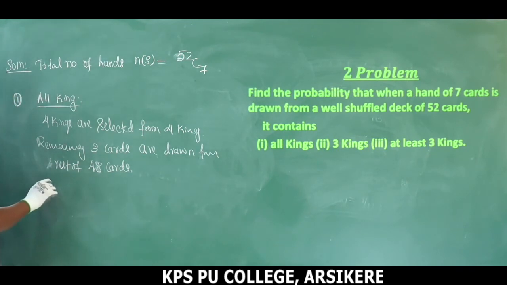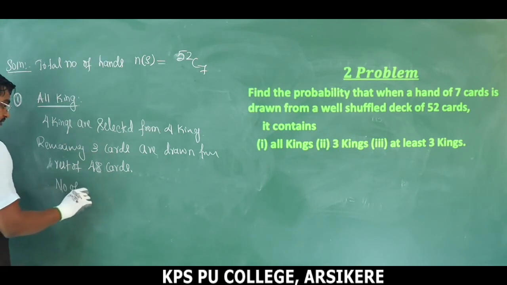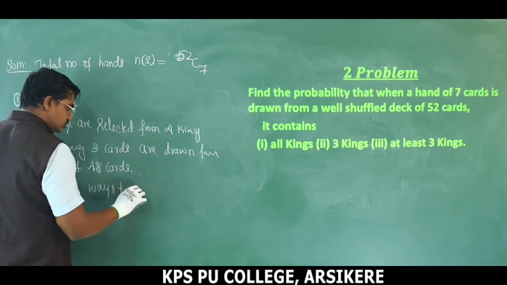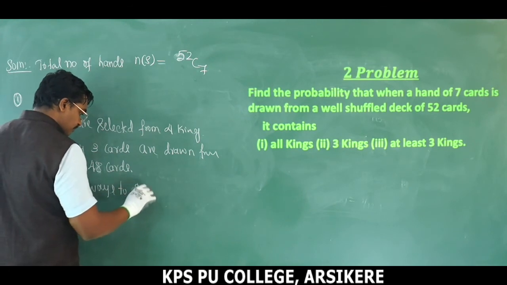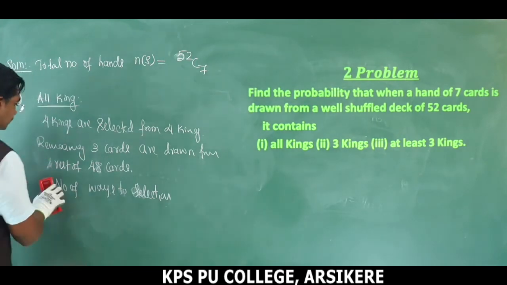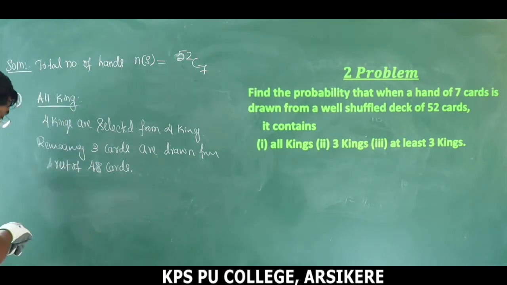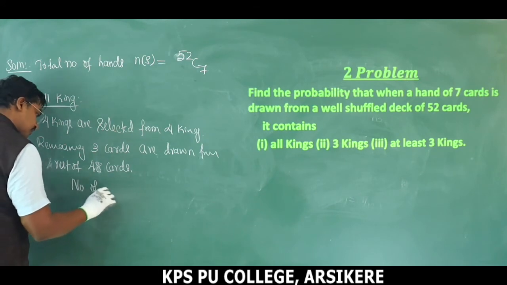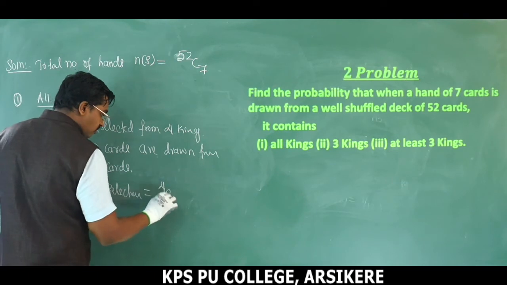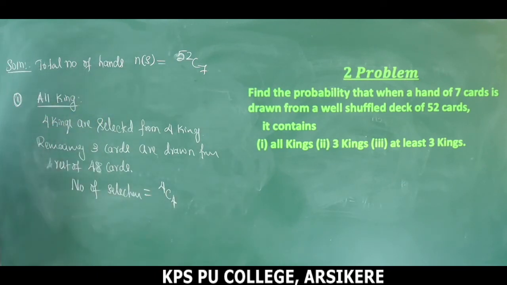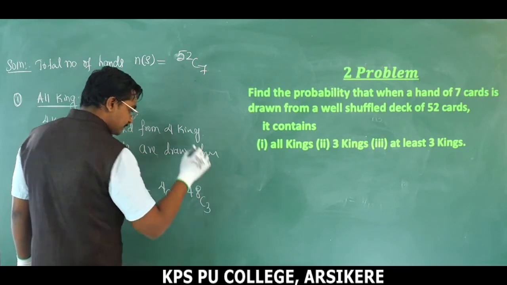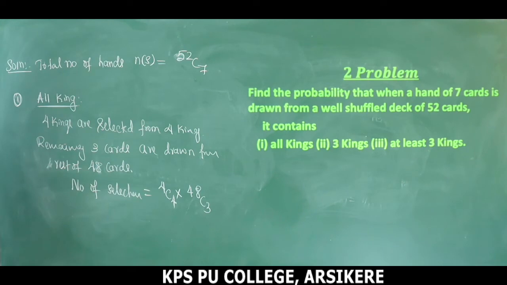So therefore the number of ways to choose or select, the number of selections is equal to 4C4. We are drawing 4 king cards from 4 king cards, into 48C3. 48C3. Okay.